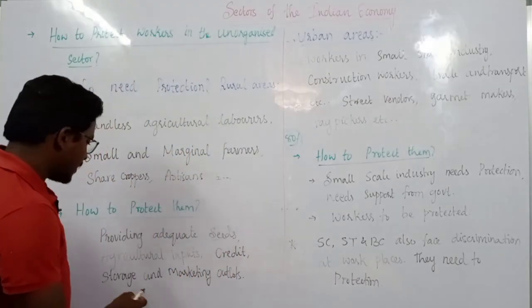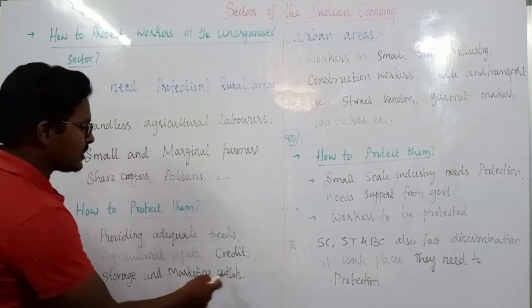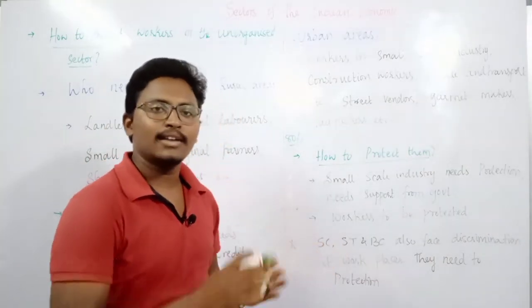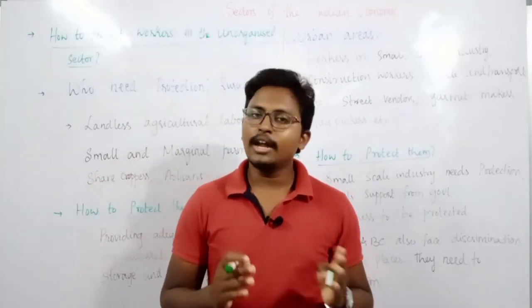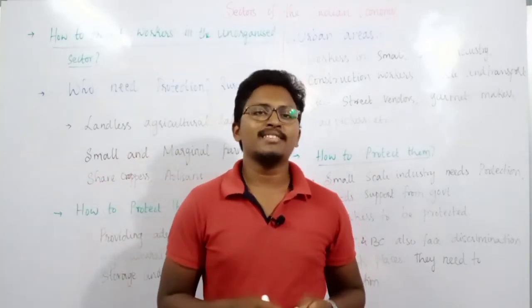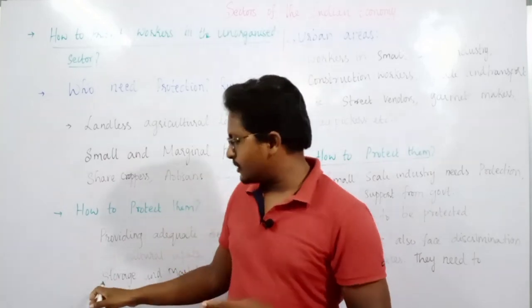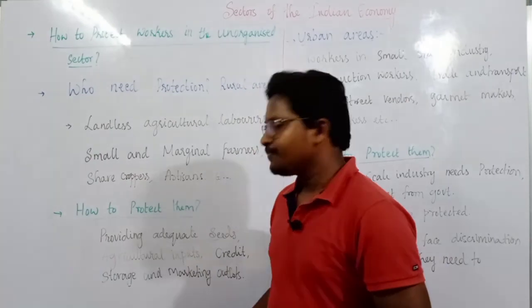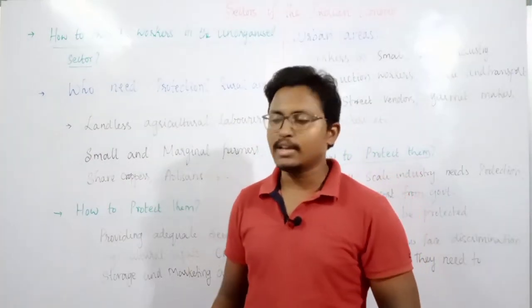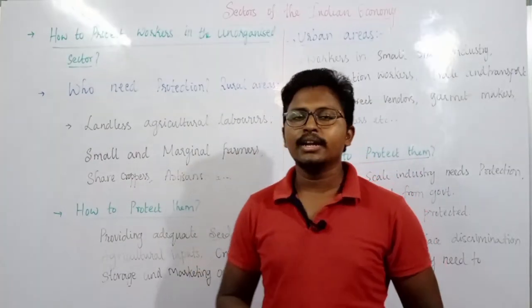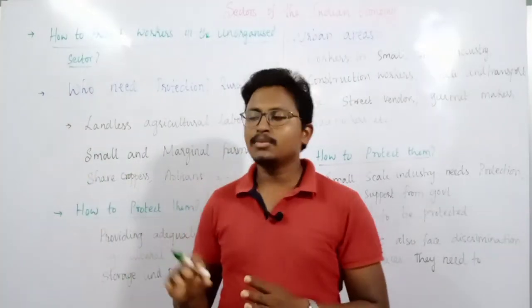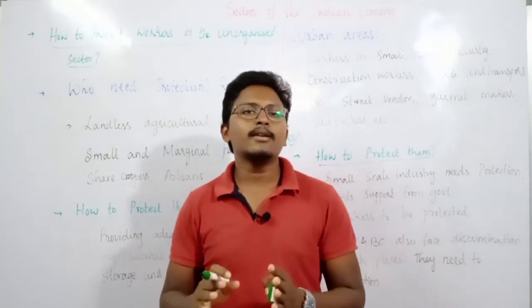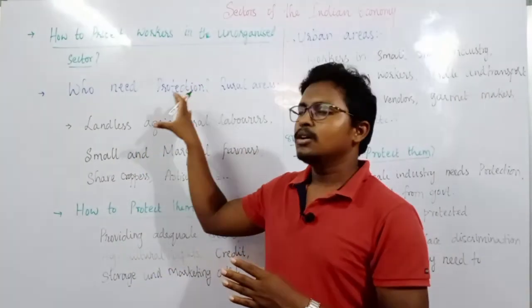You can also take providing storage facilities as well as marketing outlets. Once the crop is yielded, that means once it is harvested, at that moment there may not be a proper price for their product, so they need to store their output. Therefore we require storage facilities, and when the right time comes to sell it, they also require marketing. So if the government tries to provide these facilities in these rural areas, at least we can protect the people in these rural areas.